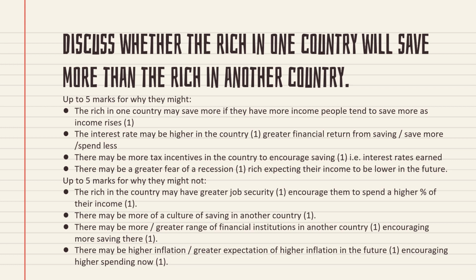That's the reason. Then there may be more of a culture of saving in another country. You know that Maldivians don't have the culture of saving more money. But Indians, I think, comparatively have a little bit more culture of saving money. So they used to save more. That's why a rich person from India may be saving more money than in the Maldives. There may be more or greater financial institutions in the country. For example, take India. Indian persons will have more financial options for saving.